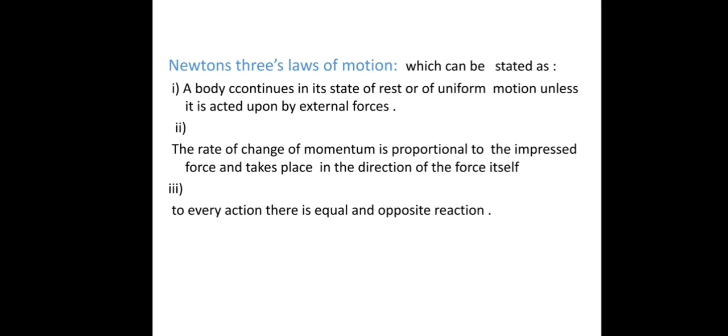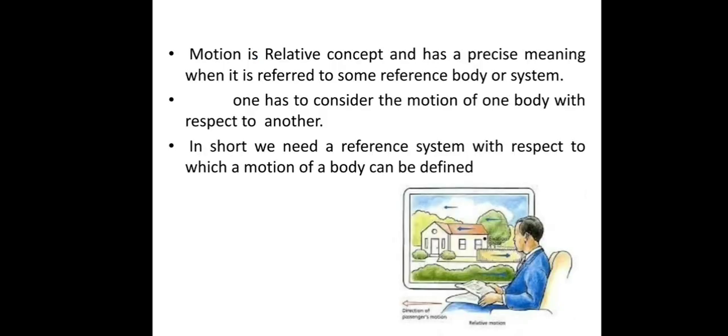Depending on these laws of motion, he defines motion as a relative concept. Before going into detail, look at the picture. The person is sitting in a moving vehicle, a bus or train. According to him, the houses and trees are in motion. They are going back with the same speed as the vehicle.